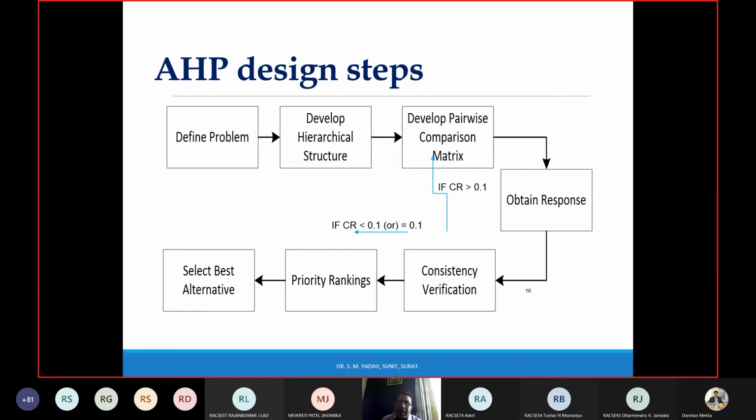After developing the comparison or responses which you have got, you check them for consistency verification, and that consistency verification is done considering the consistency ratio, which should be less than 10%. After consistency verification is checked, you can go with the weight priority ranking, and from the priority ranking you will be selecting the best alternative. This entire flowchart, flowchart number 16, please remember this. Why? Because we are going to follow this particular flowchart, and we will be solving one problem in the second half of this lecture, right?